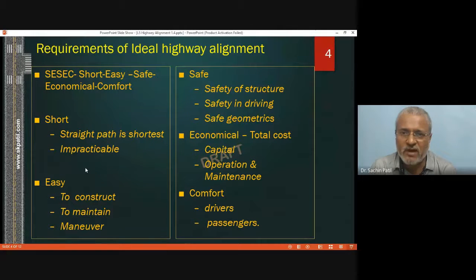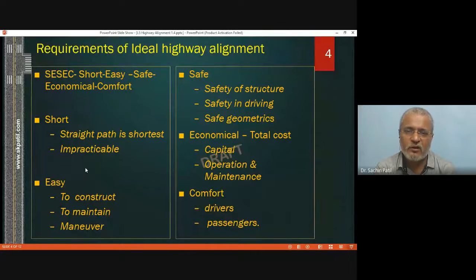Now this is the part: requirements of an ideal highway alignment that you should keep in mind. Remember this part. I'm just informing you, all these notes will be available on my website, all these PPTs as well as video lectures.